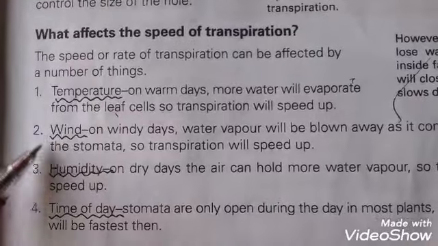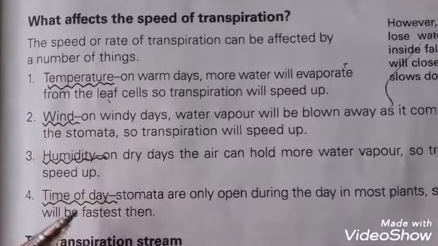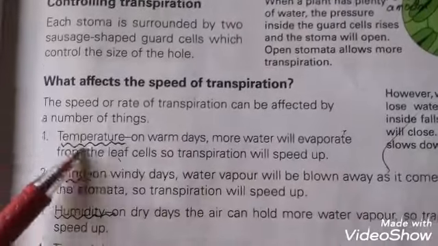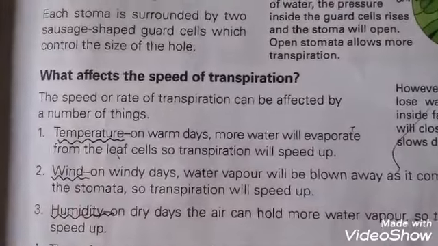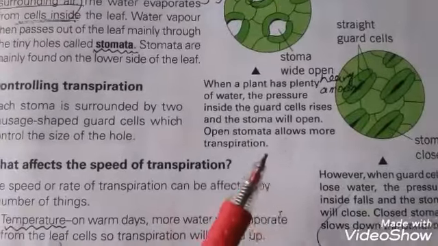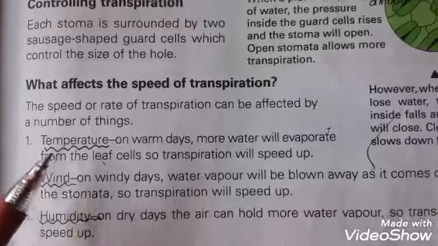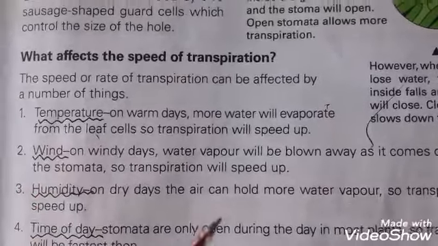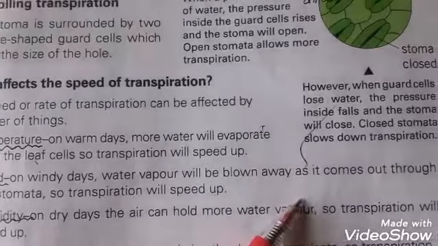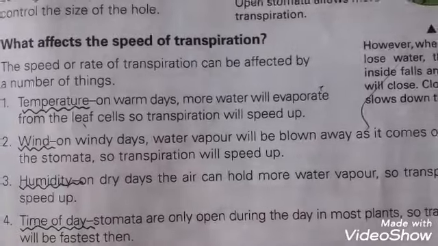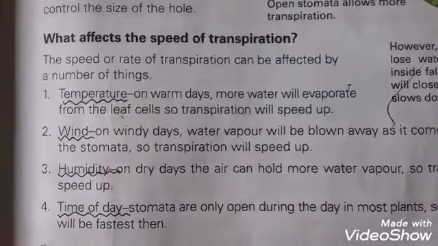First, temperature. Second, wind. Third, humidity. Fourth, time of the day. As we know, on warmer days in summer seasons, more water will evaporate from the leaves, so the transpiration rate will be high, just like sweating in the human body. Wind. On windy days, water vapors will be blown away as they come out through the stomata, so transpiration also speeds up.